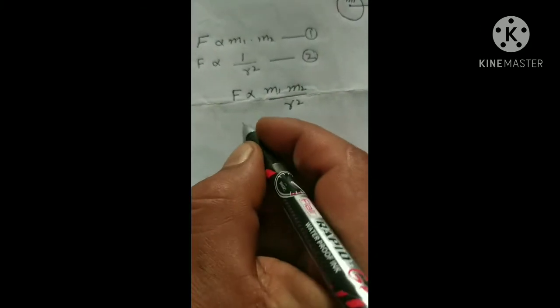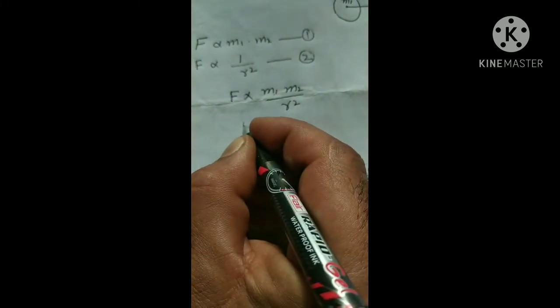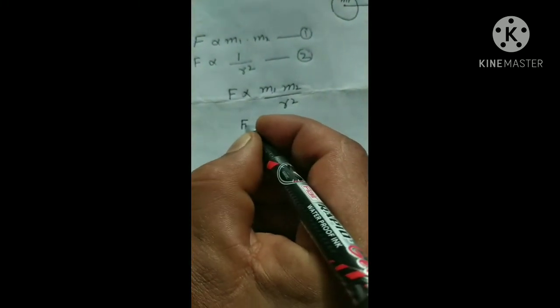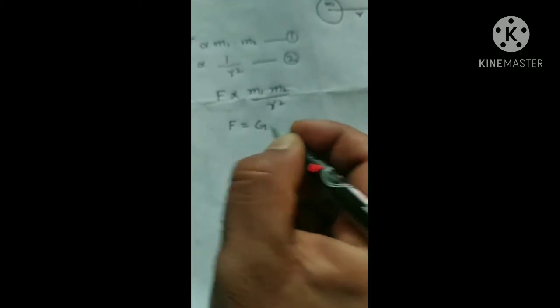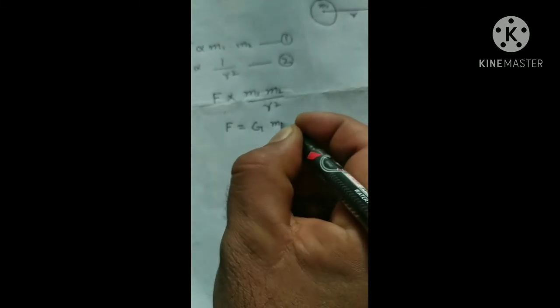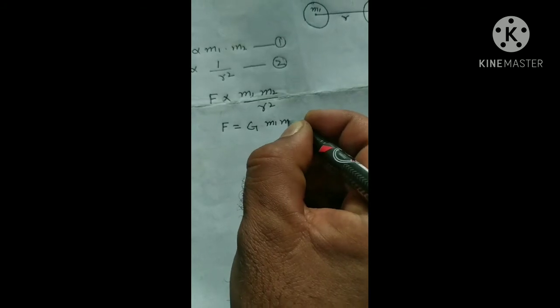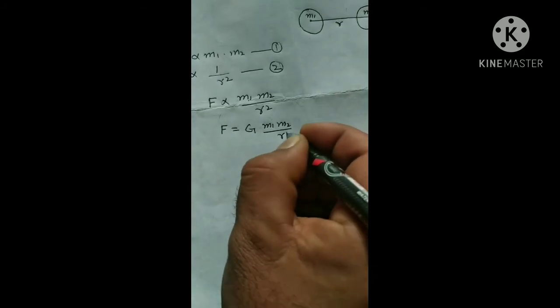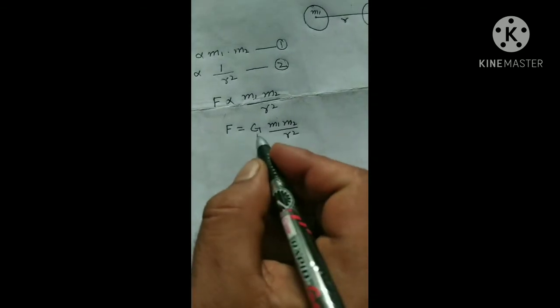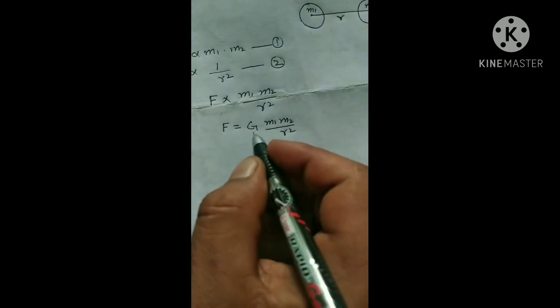So on changing proportionality into equality, we get F is equal to G m1 into m2 divided by r square, where G is the proportionality constant.